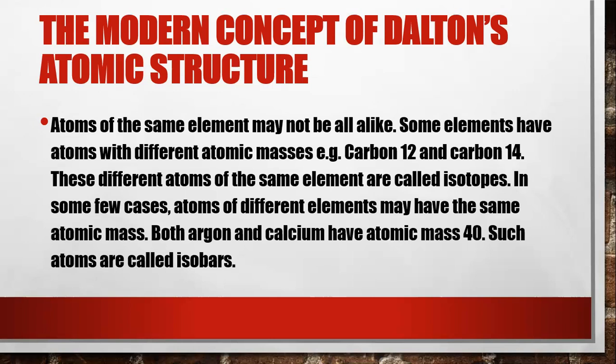In some few cases, the atoms of different elements may have the same atomic mass. For example, both argon and calcium have the same atomic mass, that is 40. Such atoms are what we call the isobars.